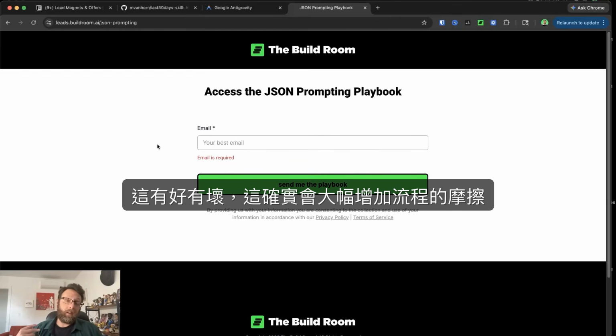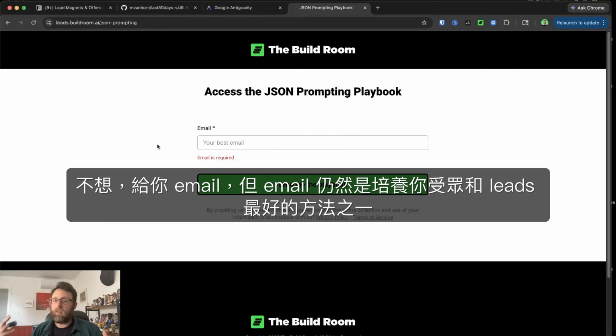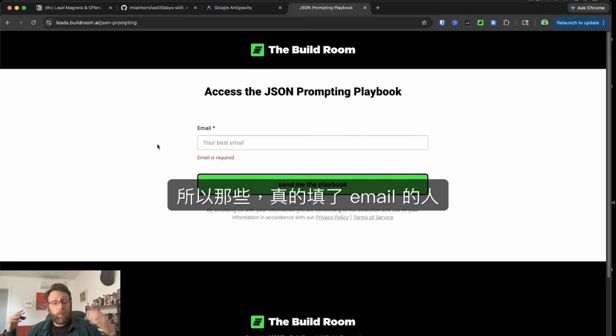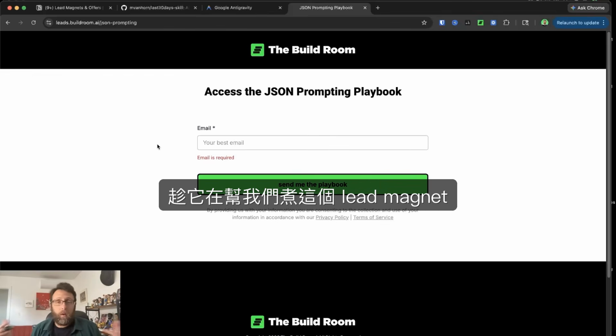There are pros and cons to this. This does add significant friction to the process. So some people will drop off at this point and they won't want to give you their email, but email still remains one of the best ways to nurture your audience and your leads. So the people who do put in their email are actually the highest intent buyers anyway, and you want to nurture those relationships. So it's a quality over quantity debate.